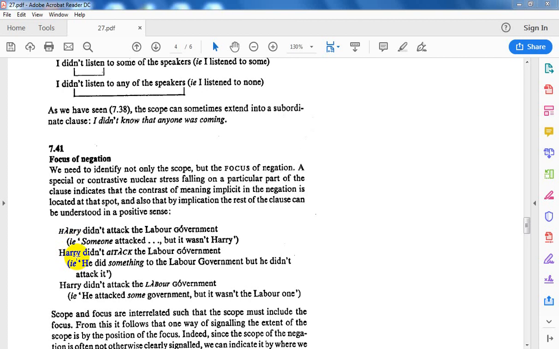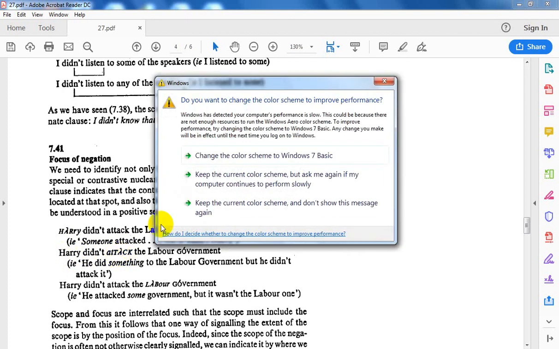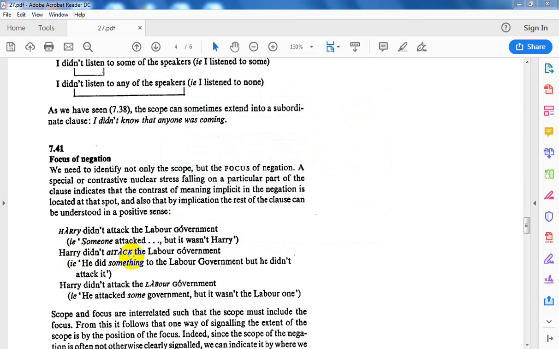Listen to this one. Harry did not attack. Here the focus is on this word, attack. So maybe Harry did something to the Labour government, but he did not attack. Maybe he destroyed it, maybe a crash, maybe something else, but not the action of attacking. Again, Harry did not attack the Labour government.